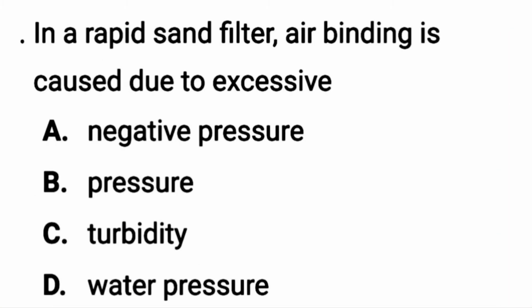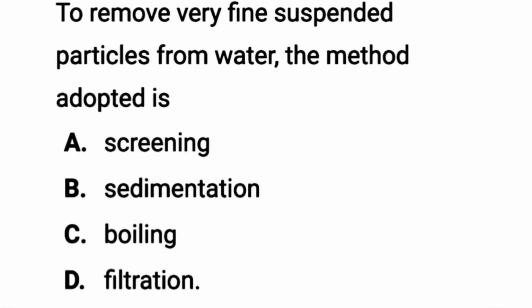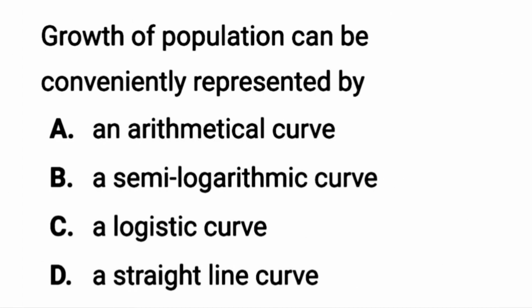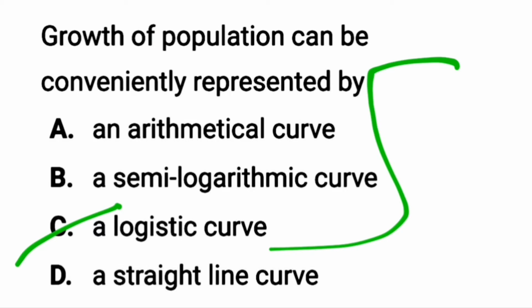The next question is, in a rapid sand filter, air binding is caused due to excess of negative pressure. To remove very fine suspended particles from water, the method adopted is filtration. The efficiency of pumping set is generally assumed to be 65%. The next question is, the growth of population can be conveniently represented by logistic curve or S curve.